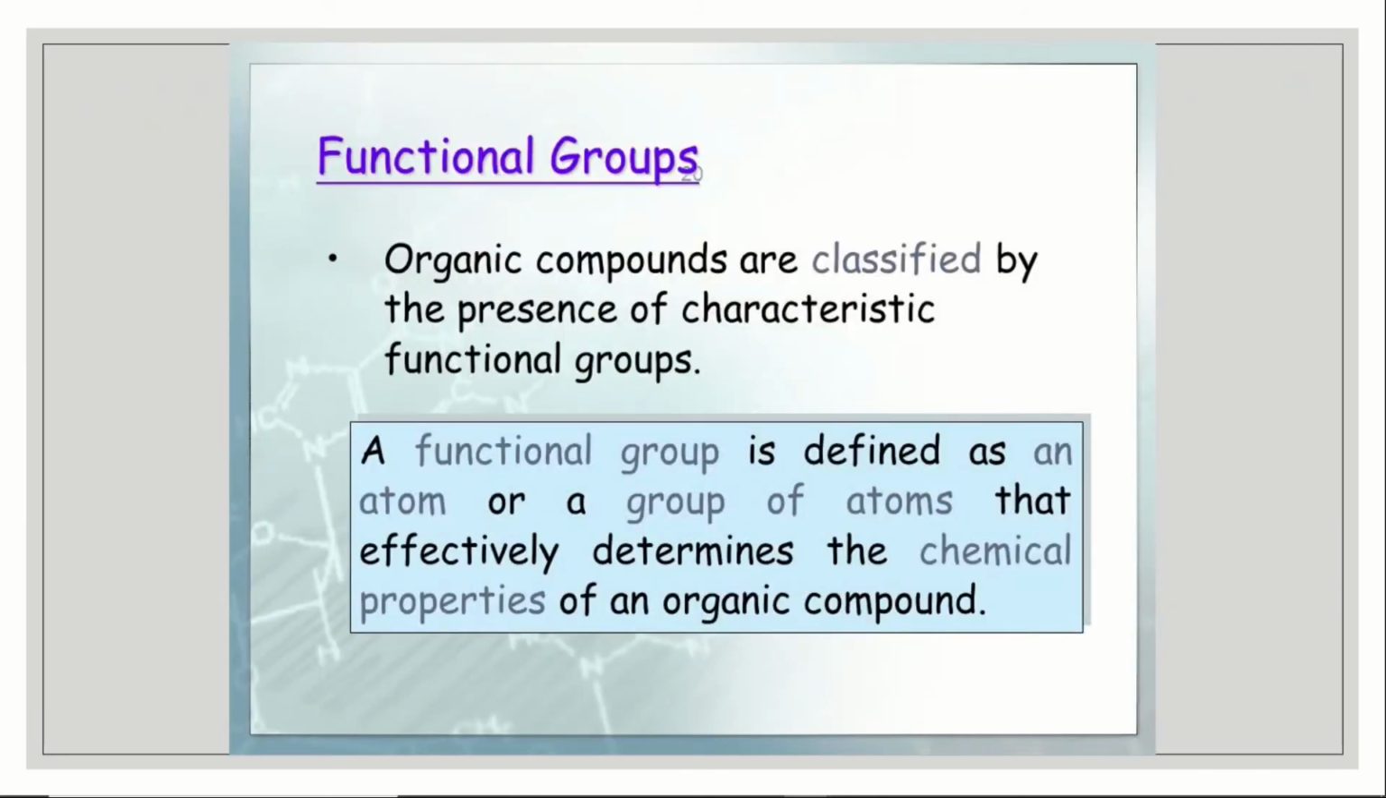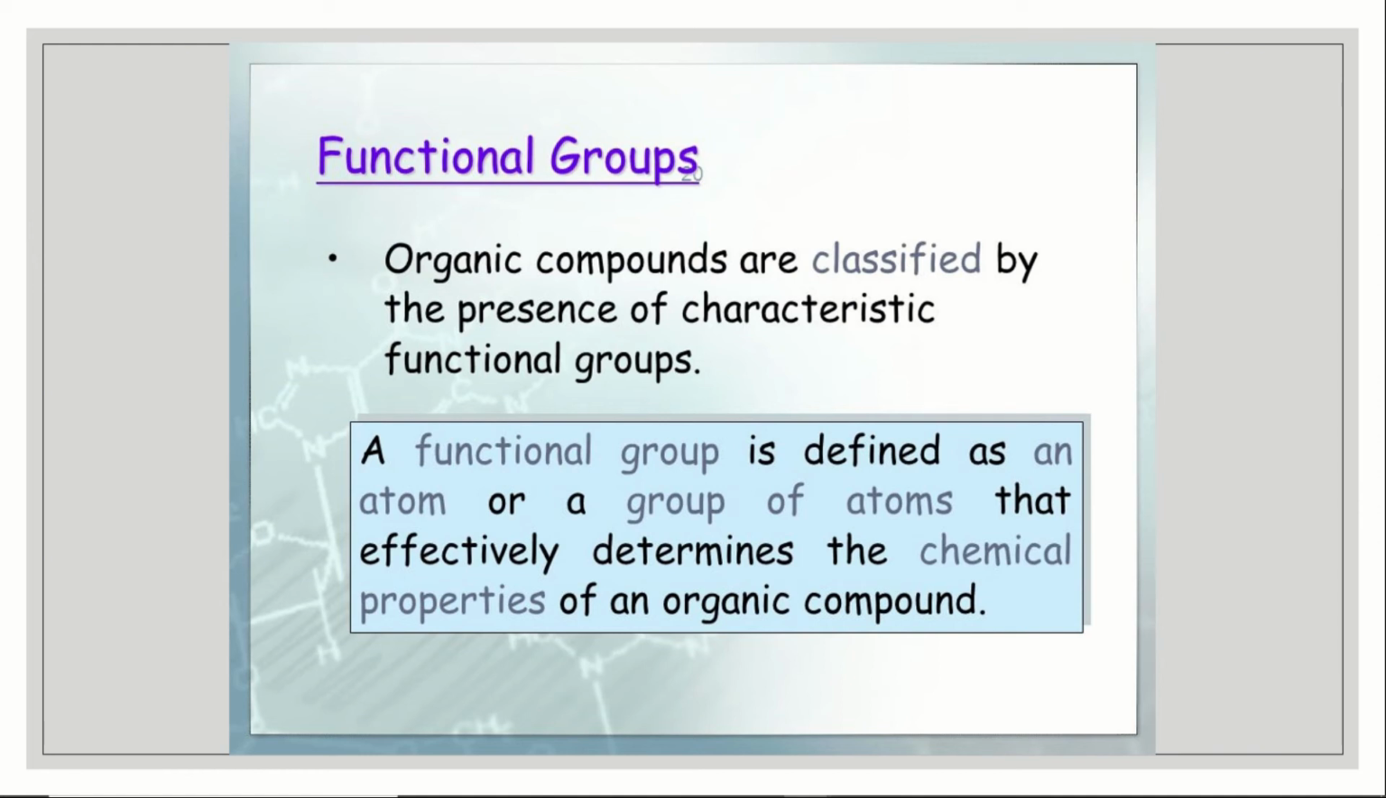Next, the last topic of this session, that is functional groups. Up to here I told you about the carbon making bonds with hydrogen, but the carbon not only makes bonding with hydrogen, it also makes bonding with other elements also. So that is called functional groups. Organic compounds are classified by the presence of characteristic functional groups. So what is a functional group?